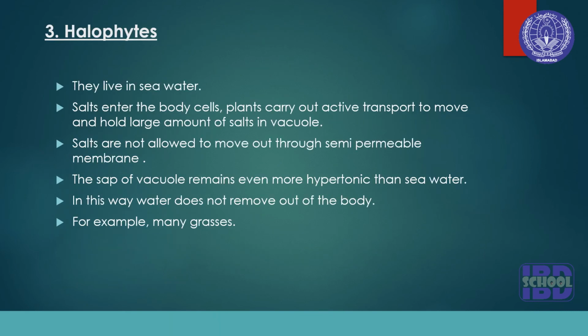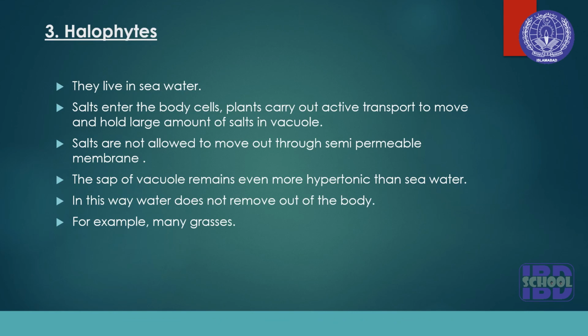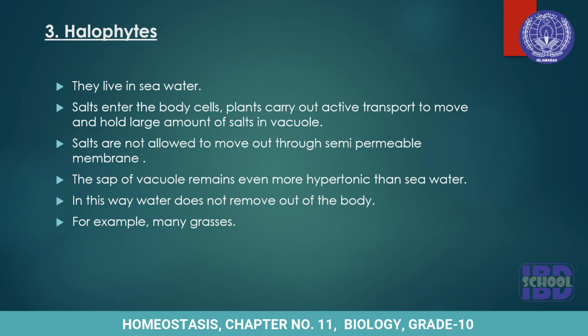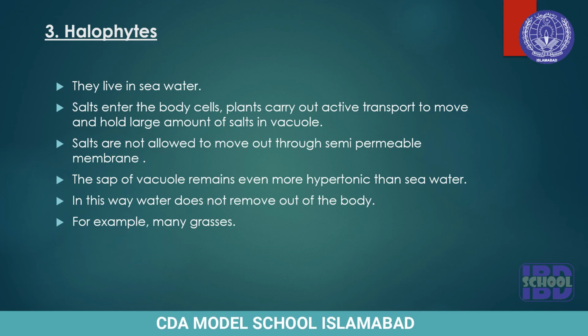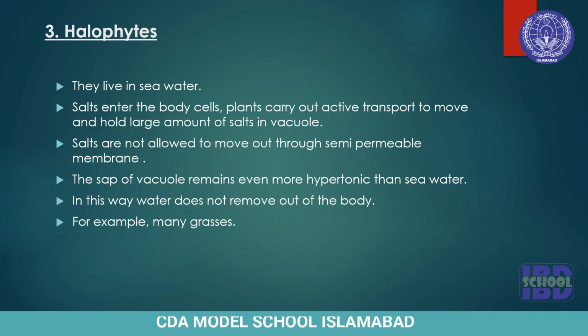Third group is halophytes. They live in seawater. Salts enter the plant body or body cells. Plants carry out active transport to move and hold large amounts of salts in vacuoles. Salts are not allowed to move out through the semi-permeable membrane. The sap of the vacuole remains even more hypertonic than seawater. In this way, water does not move out from the body. Example is many water grasses.